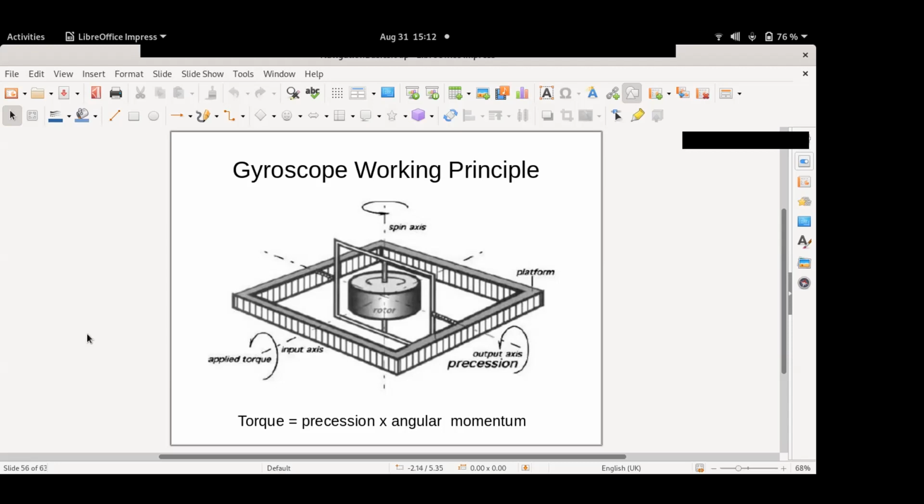So that is because of this expression. If you give a precession to it, cross product with angular momentum, if the angular momentum is very high for a high speed drilling machine or something, you will see that a torque will be felt in this particular direction which is indicated here. So these are some of the examples in day-to-day life where you can see the gyroscope working principle. The same working principle is used to measure the rotation angle or rotation rate.